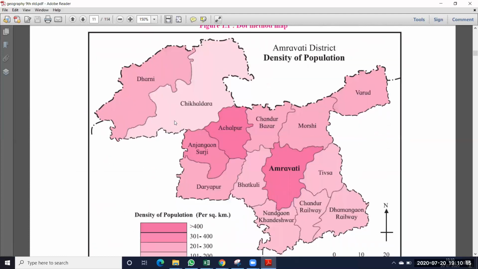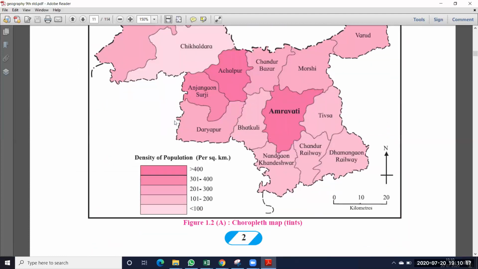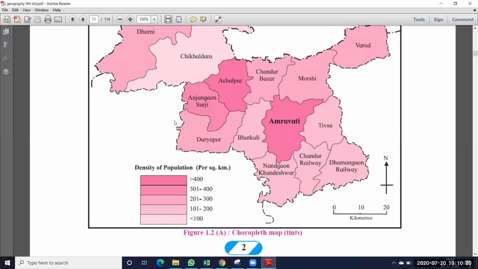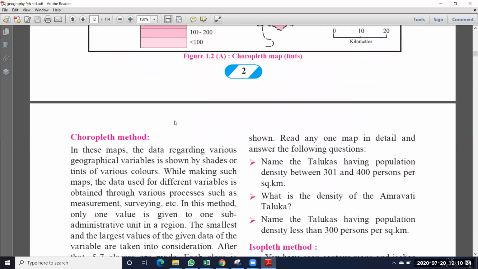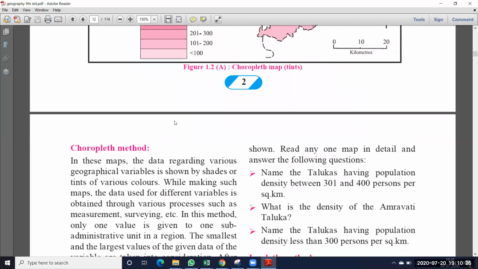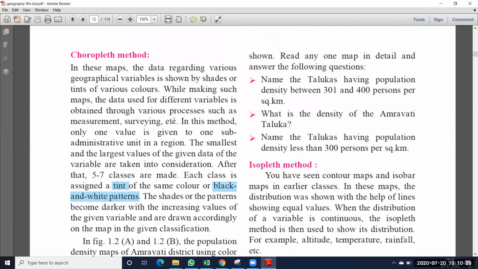And coming to the choropleth map, it is also called tints. So the choropleth map is the second type of distributional map method. In this map, the data regarding various geographical variables is shown by shades or tints of various colors. So when we use the choropleth method, we prepare the map with colors and some shades.